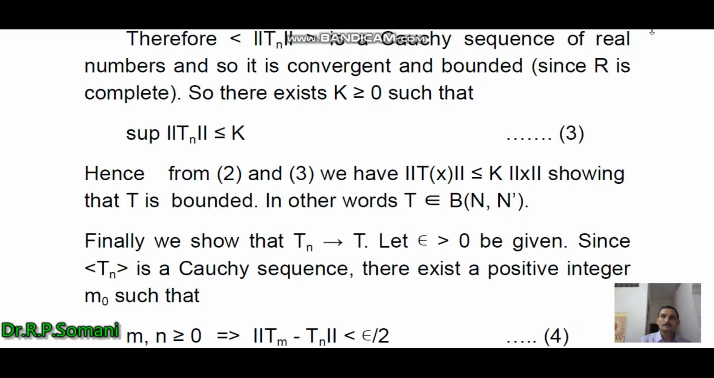This is showing that T is bounded. So in this way we have proved that T is bounded and linear. Therefore T belongs to B(N, N dash).